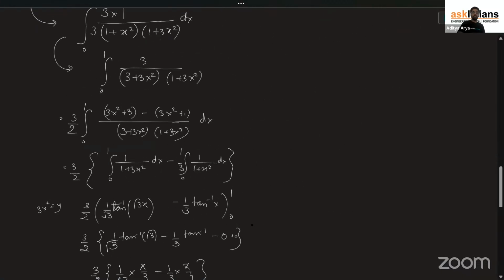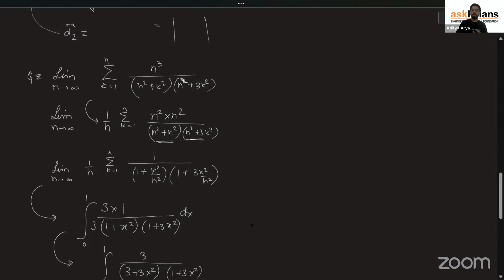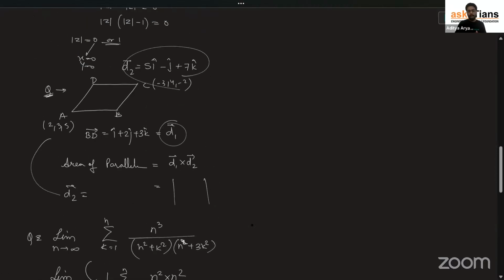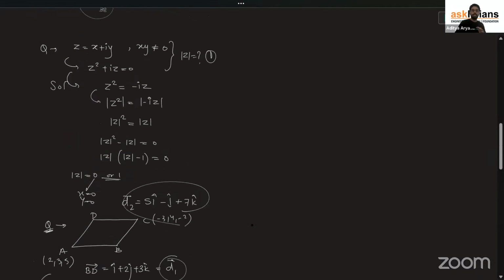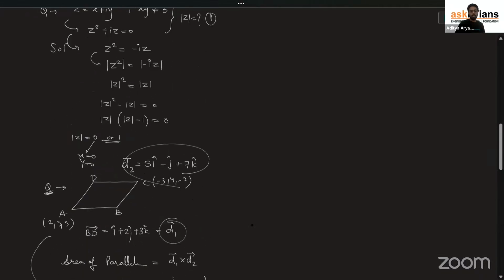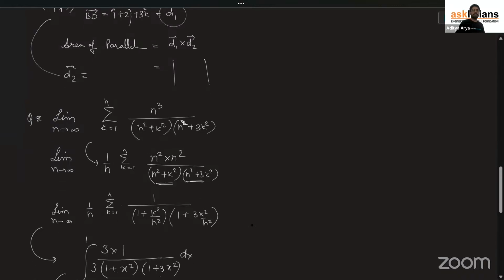Alright, if I just go through it, basic, this question was from sum of the limit. Last question directly, area of parallelogram, formula d1 cross d2. Before that, it was just take the modulus part, you will get the answer. So we have done some 5 questions, means we have covered 20 marks. We have got 20 marks very easily.